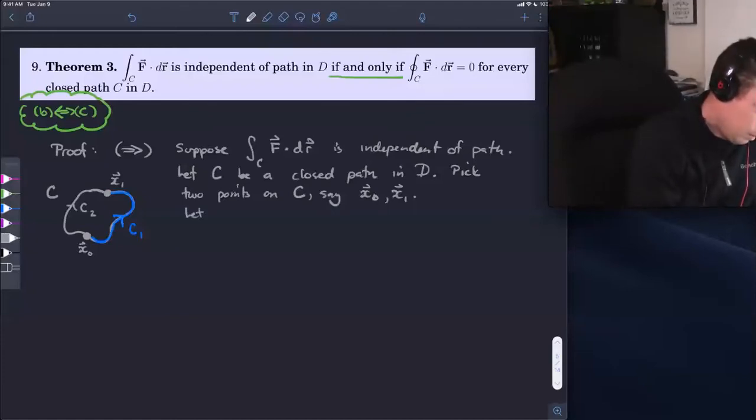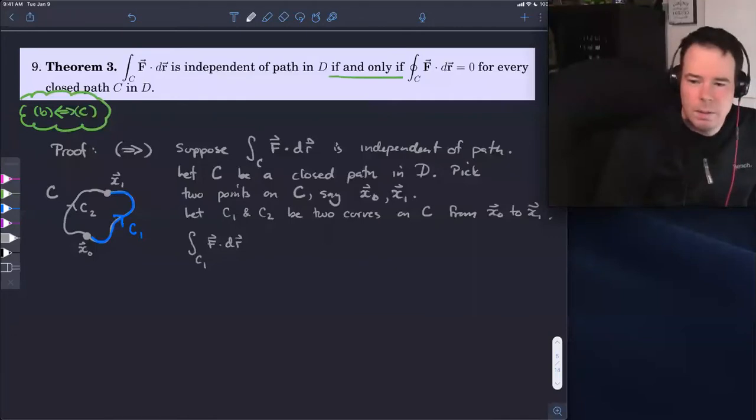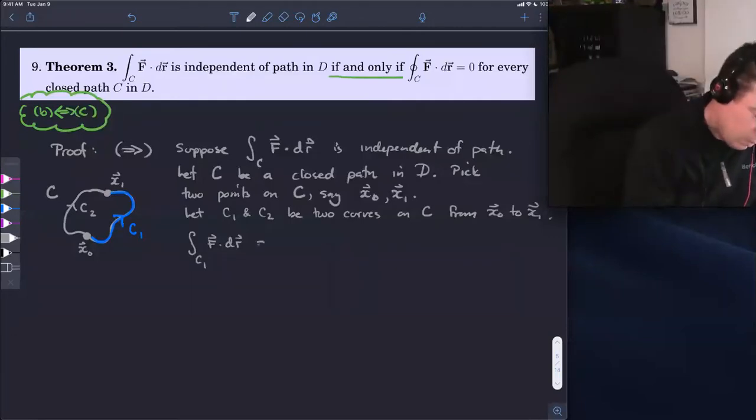So let C1 and C2 be 2 curves on C from x0 to x1. And now what I can do with that is I can say, well, if I integrate along C1 of our vector field, then this has got to be equal to the integral along C2 of our vector field by independence of path.